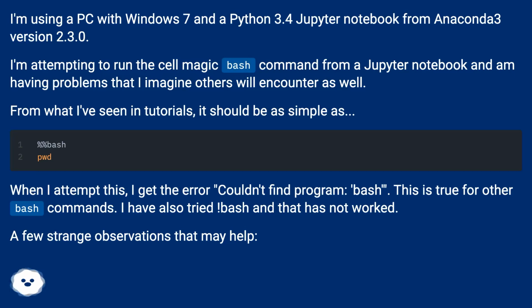From what I've seen in tutorials, it should be as simple as this. When I attempt this, I get the error "couldn't find program: bash". This is true for other bash commands. I have also tried %bash and that has not worked.